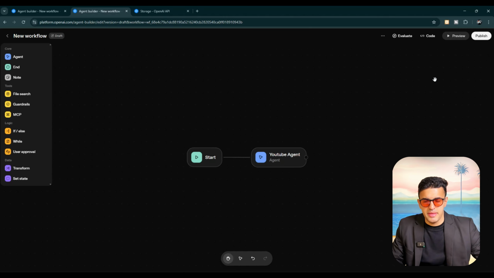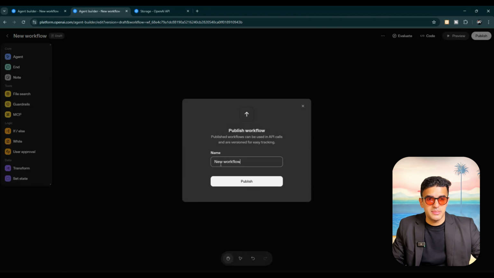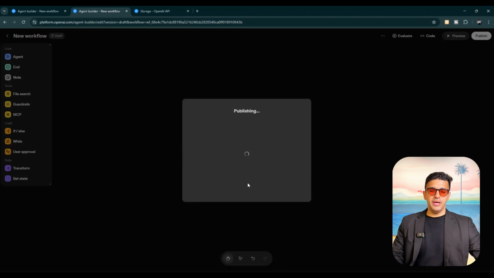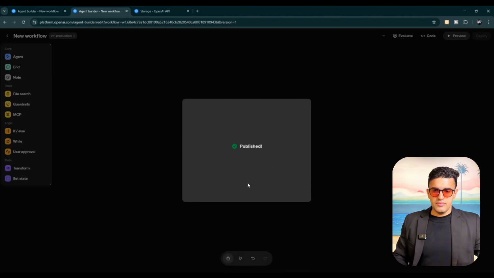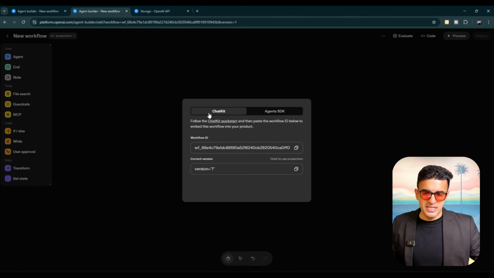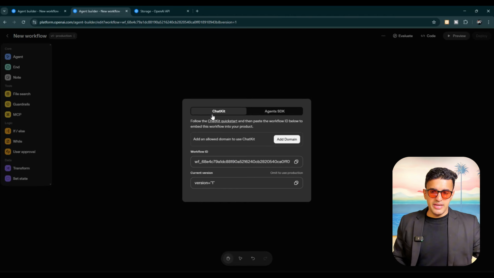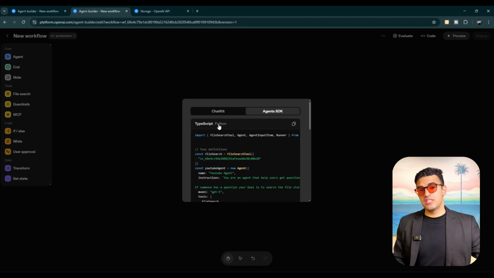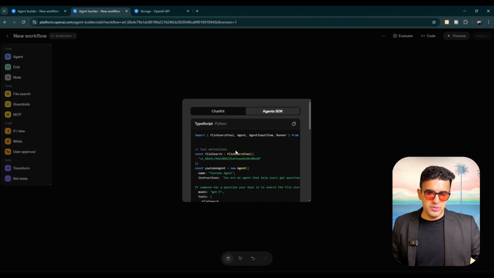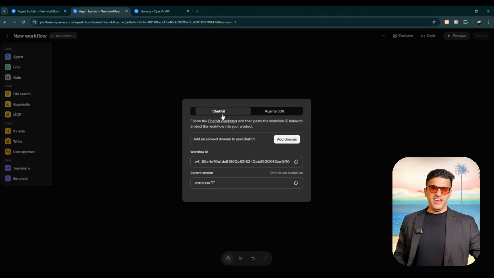And it has something similar where we could just test and execute different steps. They've got preview, and there's also a possibility to publish. So you can publish your workflow anywhere that you want. And right now we just clicked on publish. When you publish, you get an ID, and you can connect it with the agent SDK. So this whole workflow converts into code, and then you can use it.